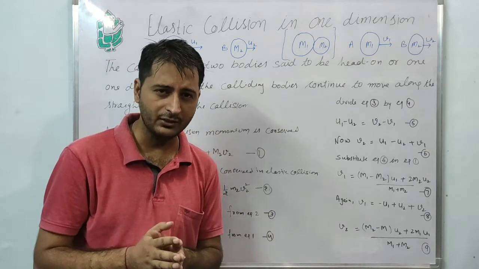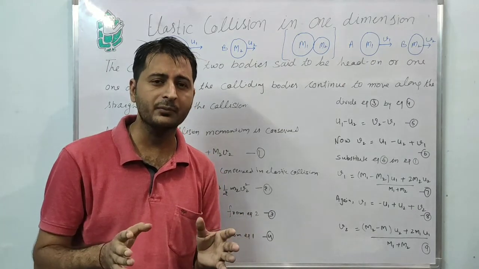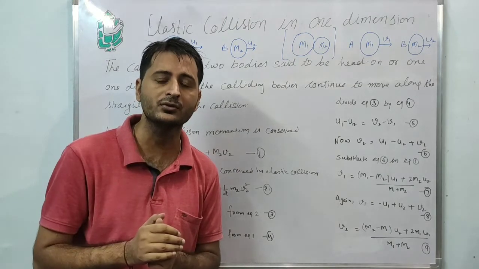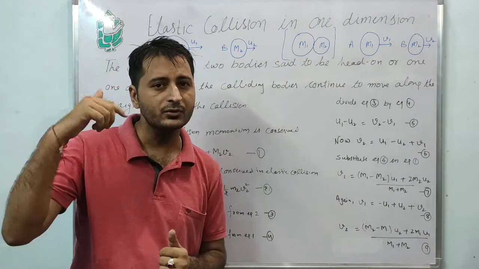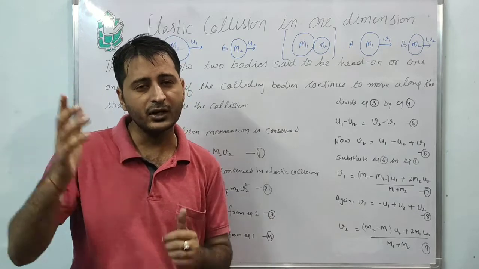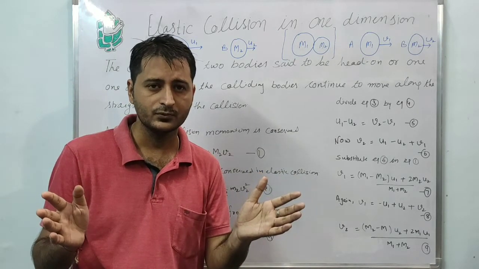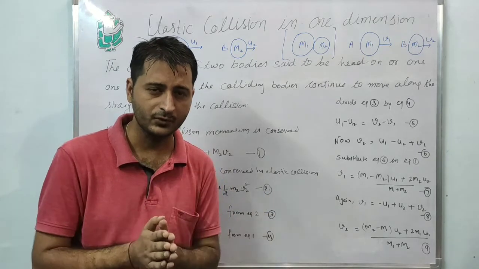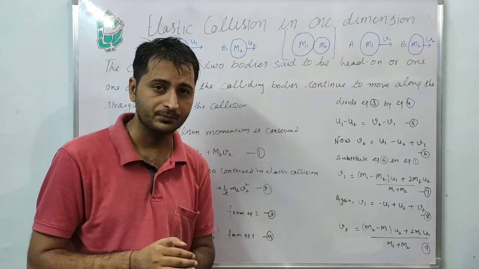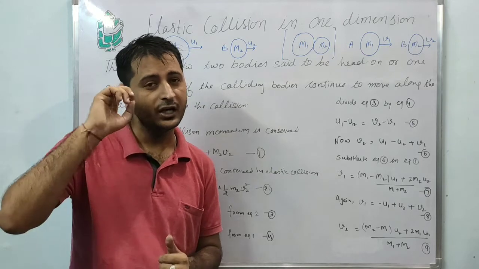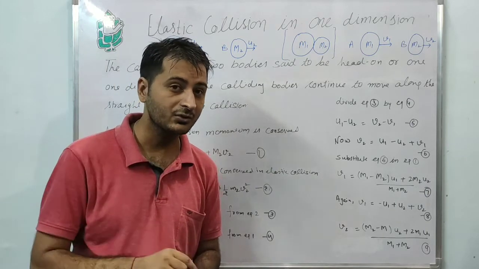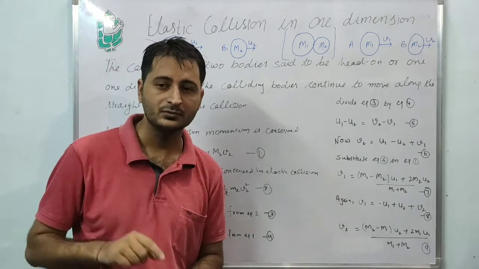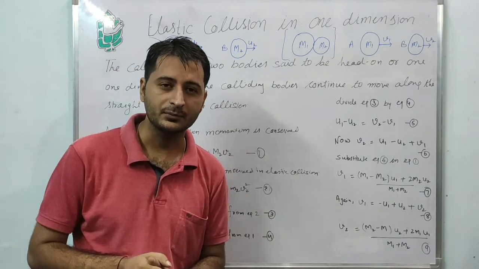Now start the derivation. The derivation is a little bit complex. If you try to understand the basic keynotes which I am going to deliver, you will be able to remember it for lifelong. Clear? Okay, just pick the keynotes. What was the first keynote? First keynote is elastic collision. Now what is an elastic collision? We have said momenta is conserved. We have said kinetic energy is conserved.